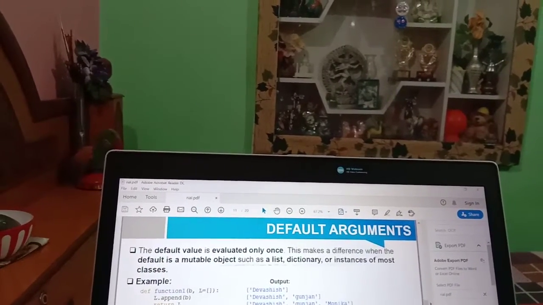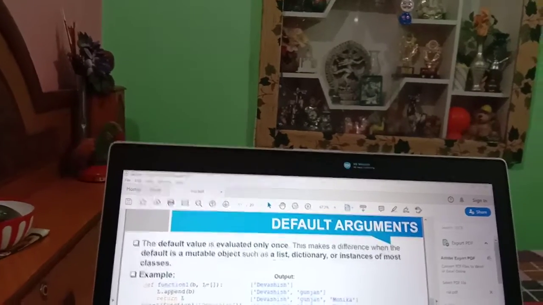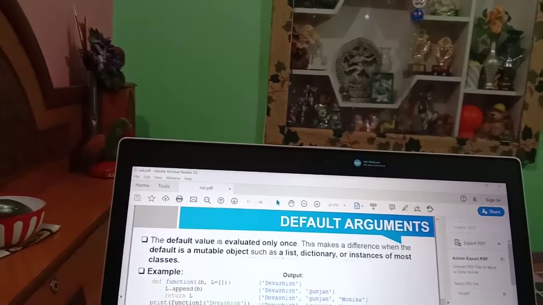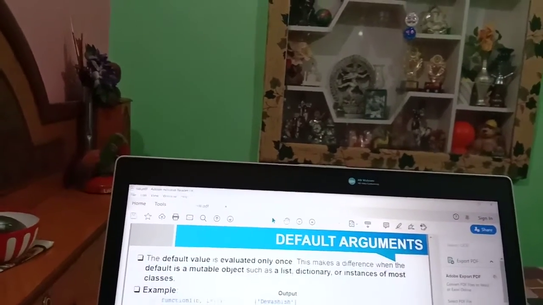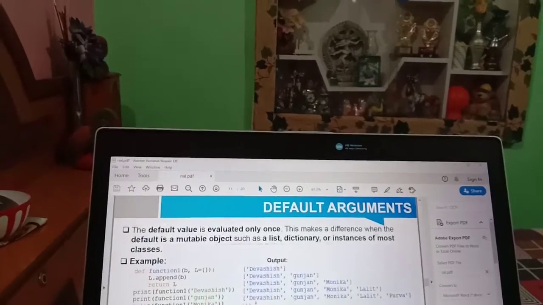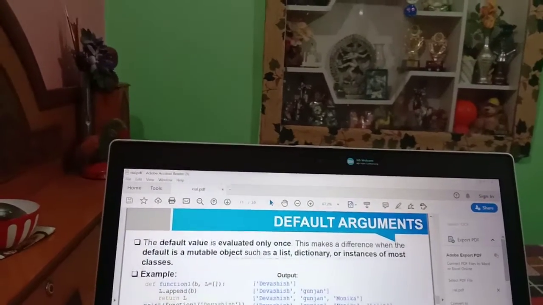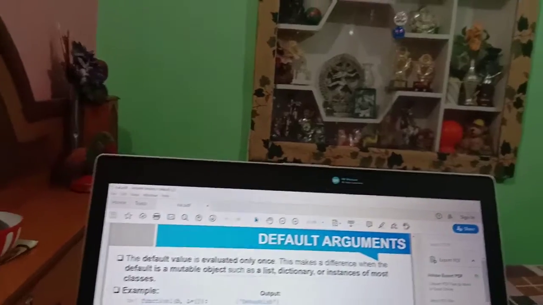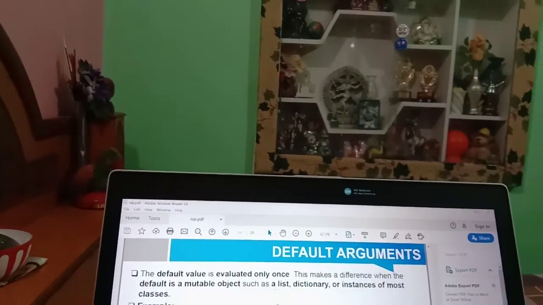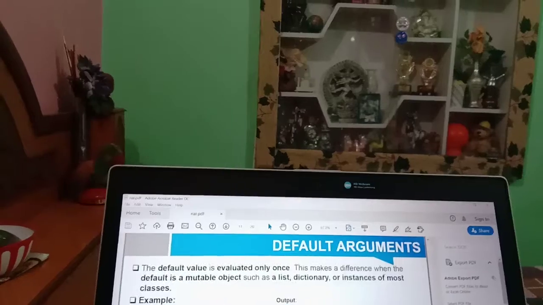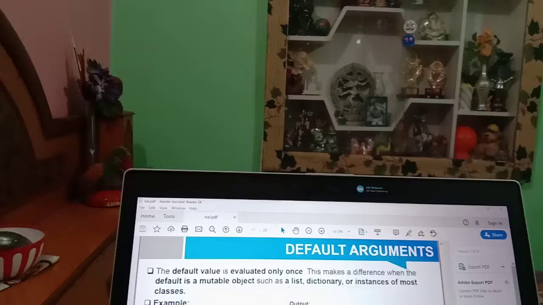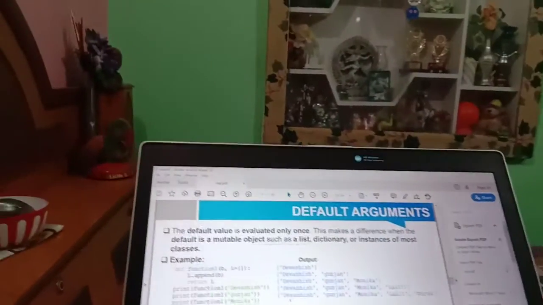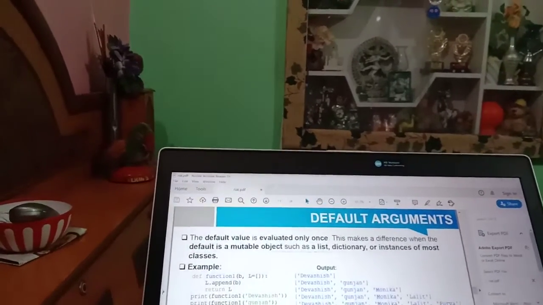Second example of default value argument: the default value is evaluated only once. This makes a difference when the default is a mutable object such as a list, dictionary or instances of most classes. Example, define function 1 with b comma l equals list. Now we append the value of b in l by writing l.append(b). Now return l, then we call print function 1 Devashish, print function 1 Gunjan, print function 1 Monica, print function 1 Lalit, and print function 1 Purva.